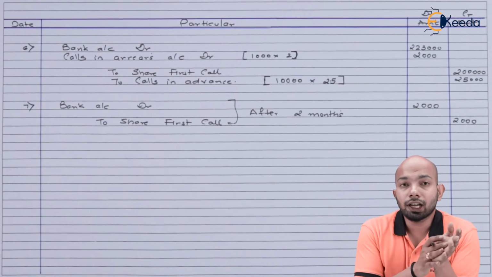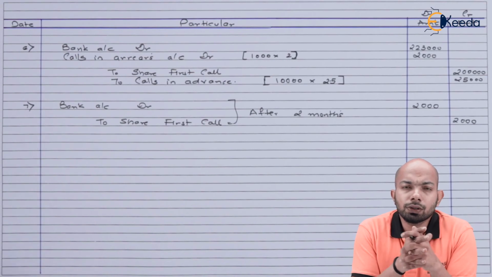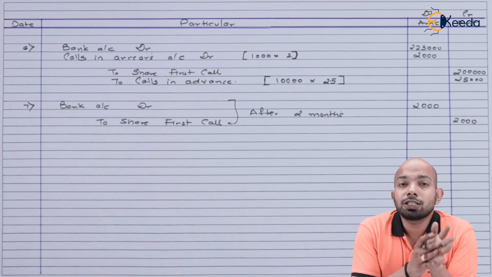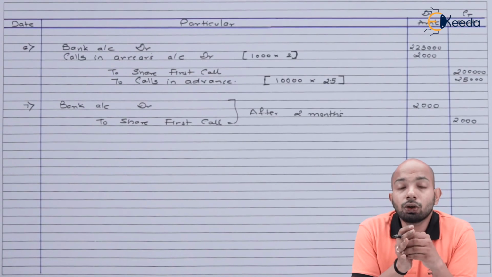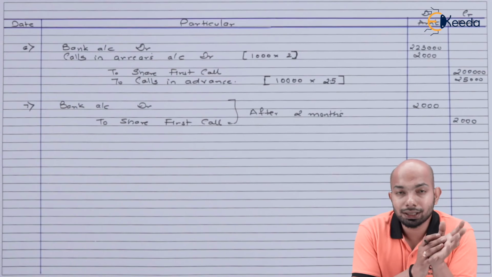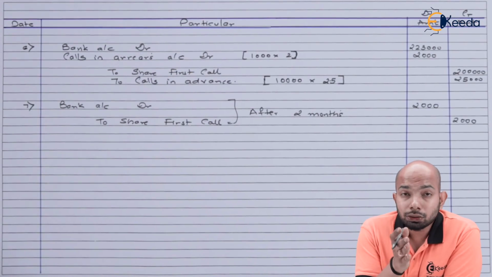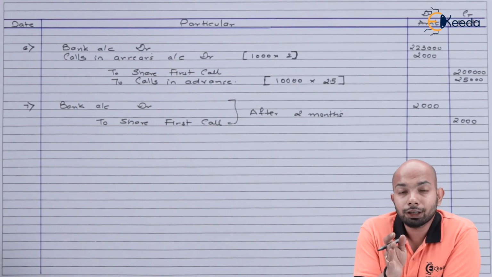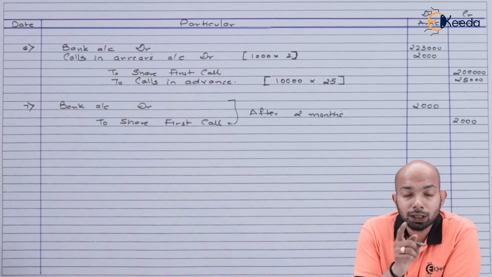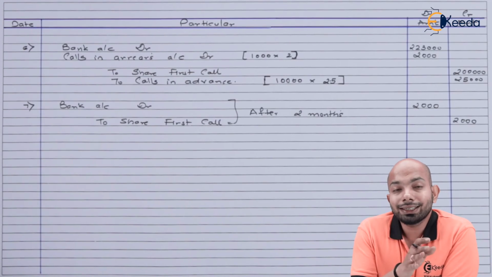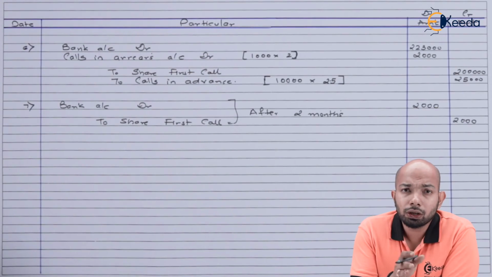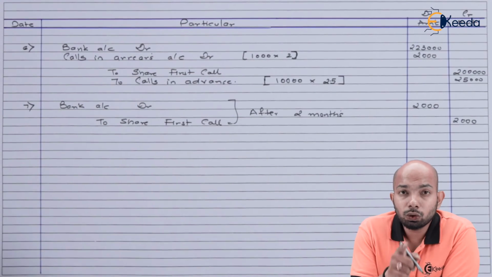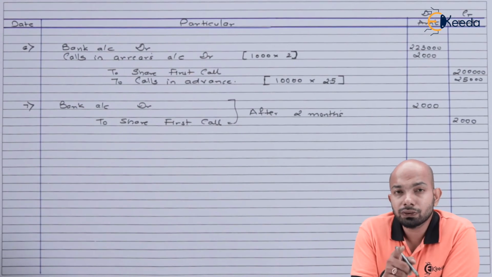So on this specific amount, we have to charge an interest of 5%. We'll assume that an interest of 5% is charged, because as per the technical terms, we take it as 5% on calls in arrears, and on calls in advance, we take it as 6%. So on that 2,000, 5% refers to 100 rupees per annum. That means 100 rupees for 12 months. For 1 month, it is 8.33, so rounding it off to 8 rupees for 1 month. It has been delayed by 2 months. Hence, 2 months interest will be 8 multiplied by 2, that gives you 16 rupees.